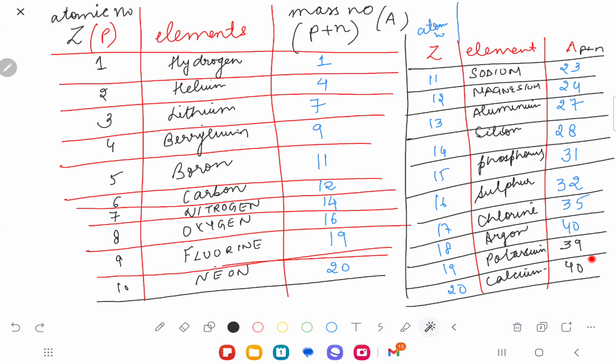So Dalton said that the atom can't be divided, but other scientists actually broke the atom down into small entities. They found out that inside the atom there are electrons, protons, and neutrons as well.